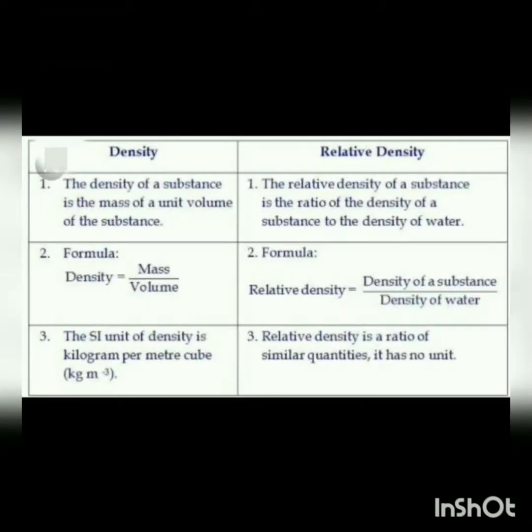So what is the difference between density and relative density? The density of a substance is the mass of a unit volume of the substance, and the relative density of a substance is the ratio of the density of a substance to the density of water. The formula of density is mass upon volume, and the formula of relative density is the density of a substance upon the density of water. The SI unit of density is kg per meter cube, but the relative density is a ratio of similar quantities, so it has no unit.